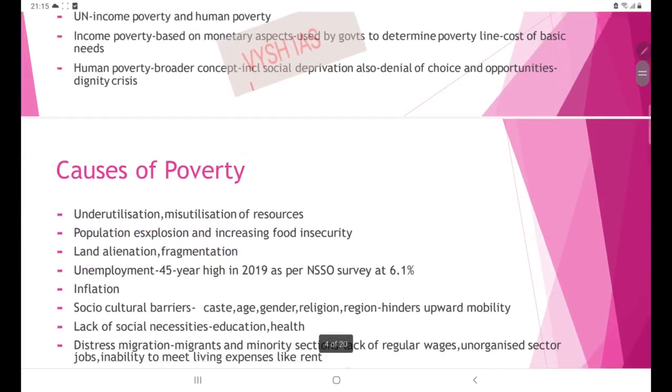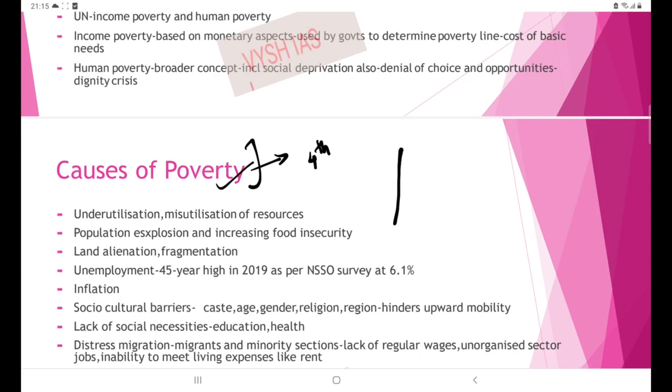Okay, next, what are the causes of poverty? Here you can write many causes. For this you can use the points given in the previous 4 episodes also. Many aspects are covered there, so that won't be covered here because that amounts to duplication. While writing answers or preparing for mains, you have to consolidate the topics and prepare accordingly. So what are the causes of poverty?